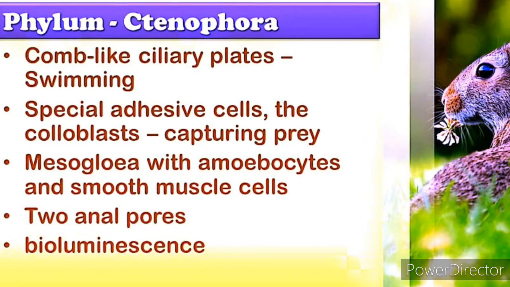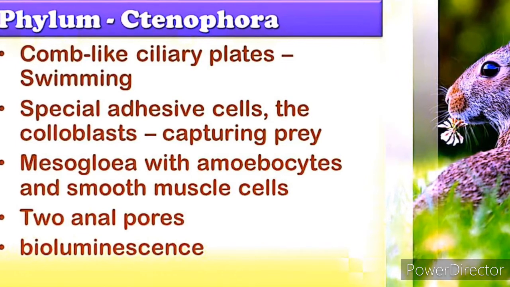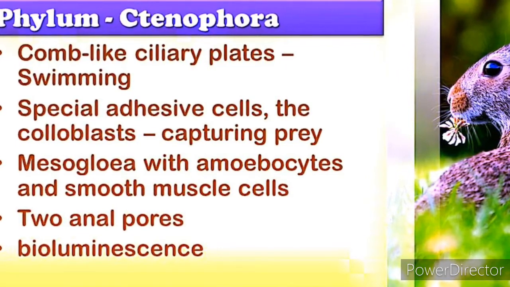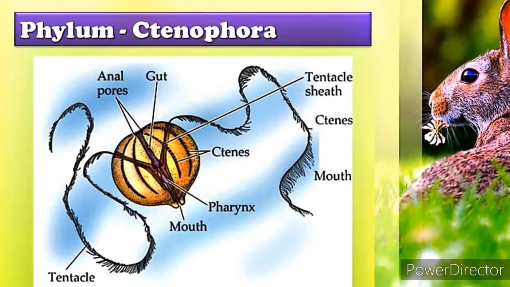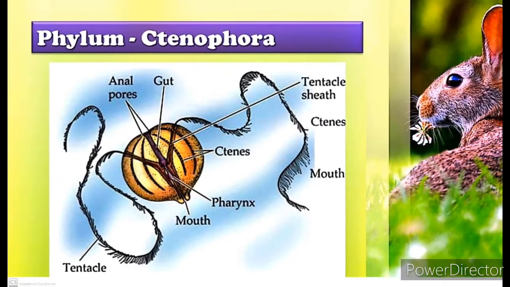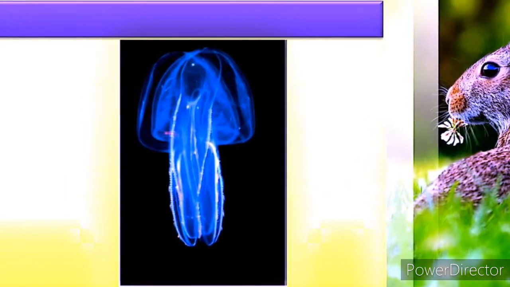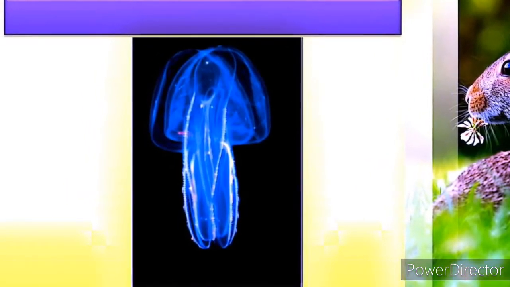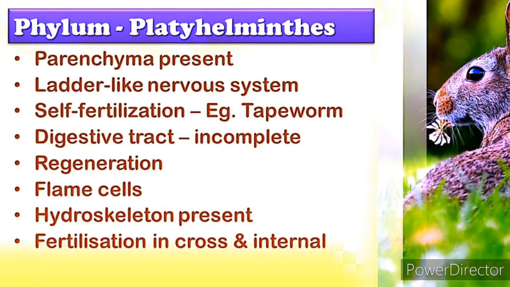Bioluminescence means they emit light from the body. So next, the metabolic function, digestion, extracellular as well as intracellular. Reproduction, monoecious, that means sexes are not separate. Fertilization is external. Development is indirect because they have a cydippid larval stage. Example, Pleurobrachia and Ctenoplana.